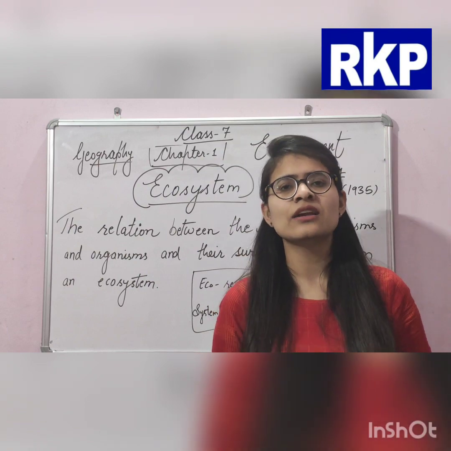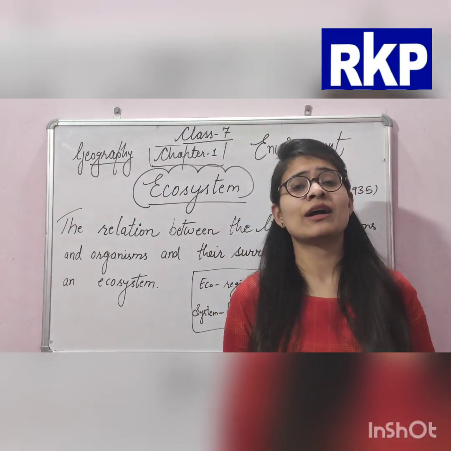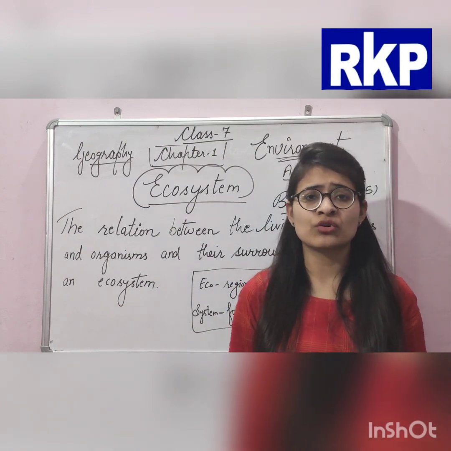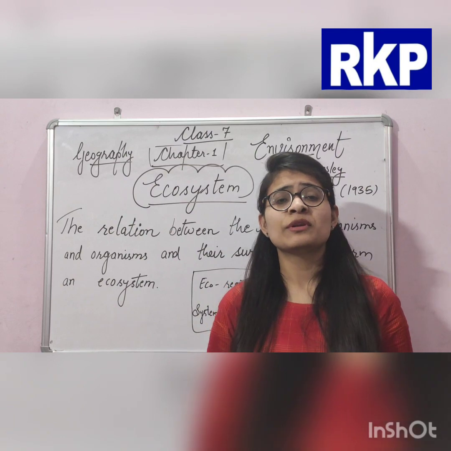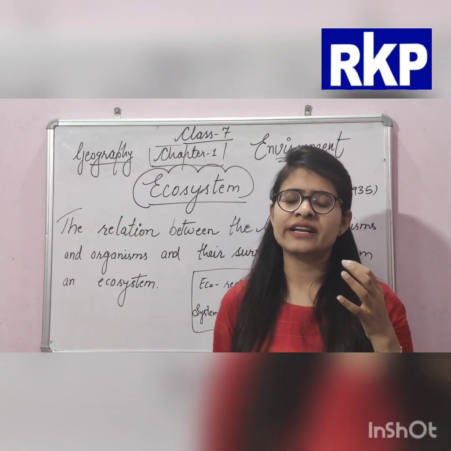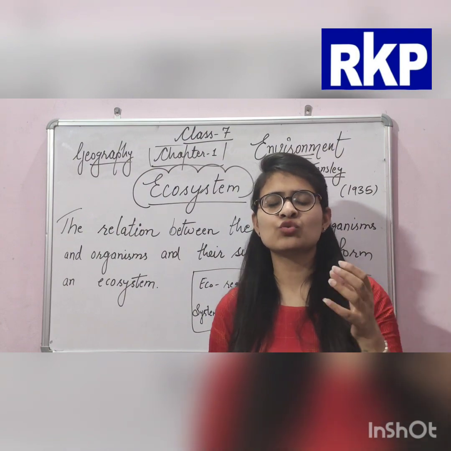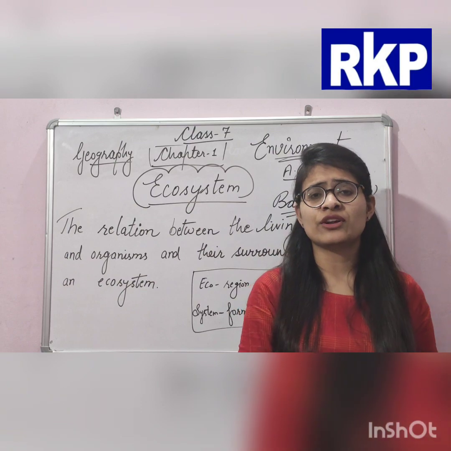This is very easy. So in this chapter, Our Environment, we discussed that environment is a combination of natural and human-made phenomena. In natural, it has two domains, biotic and abiotic. What is biotic?